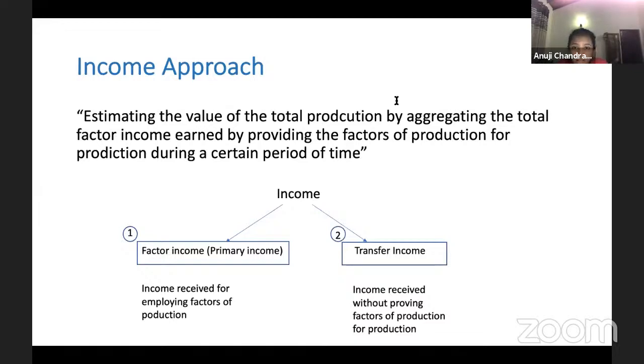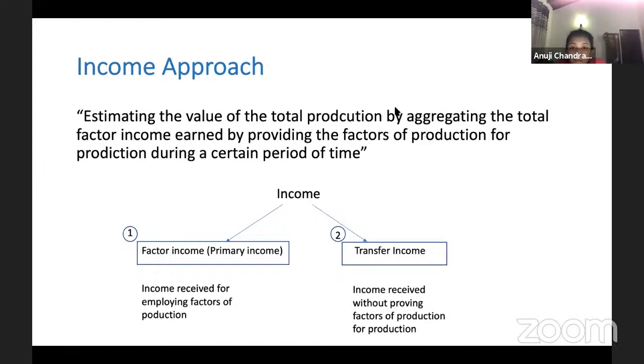Is there a calculation in the output approach? Is there a calculation in the output approach in basic price? Yes, you might get a question in the first part. Is the total addition GVA? I answered that, ma'am. Only the taxes on production are included in calculating. Yes, only net taxes, taxes minus subsidies, on production are included in basic price, correct?